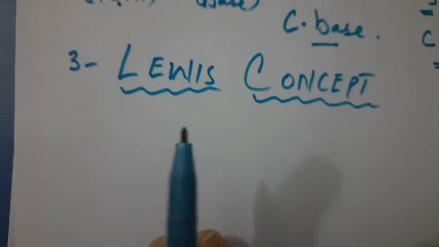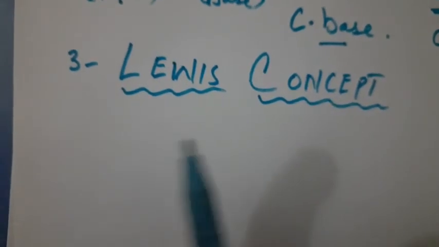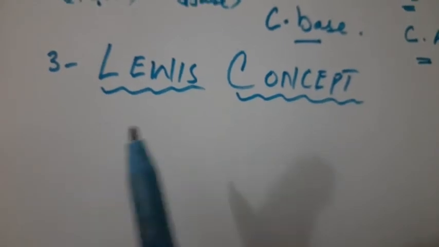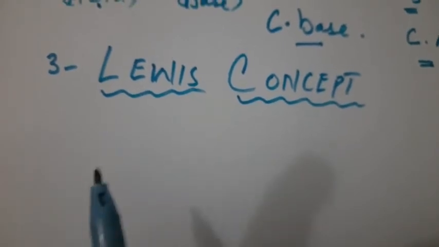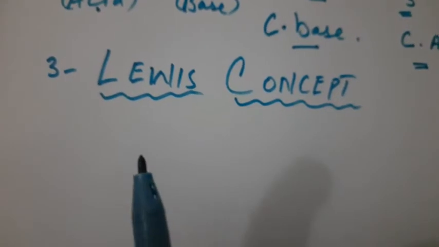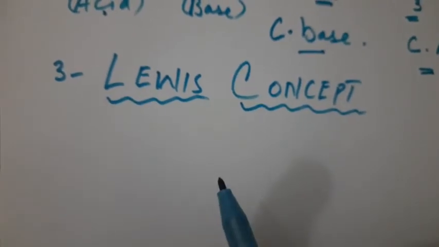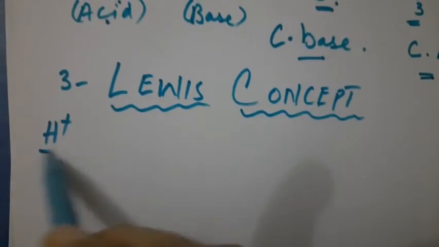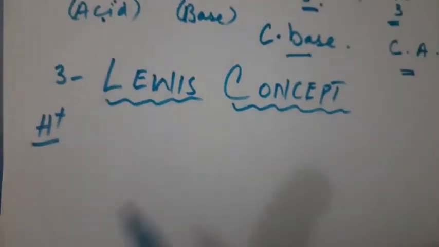Both definitions believe that an acid contains or produces hydrogen ion or proton. Right? In previous lectures, we have discussed the Arrhenius and Lowry-Bronsted, where both of them talk about the hydrogen ion or proton.